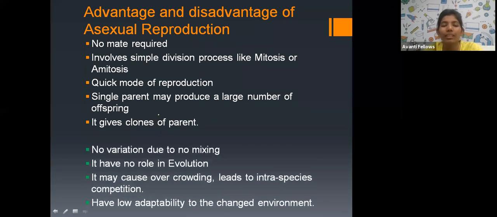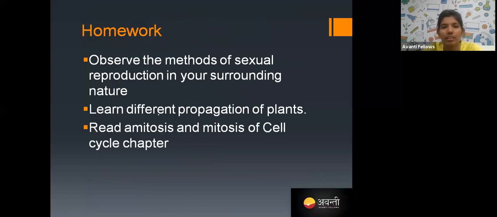But if we see the disadvantages, you cannot get variation. If there is no variation, there is no evolution. As the process is very quick, there is overcrowding of the species. Overcrowding leads to competition between the species, that is intra-species competition. And there is low adaptability to change in the environment. As there is no mixing of genes, they cannot adapt to environmental change. This is all about the advantages and disadvantages, and this is your today's homework.